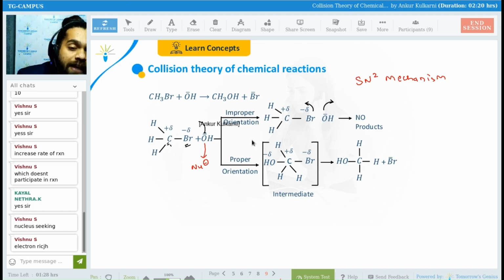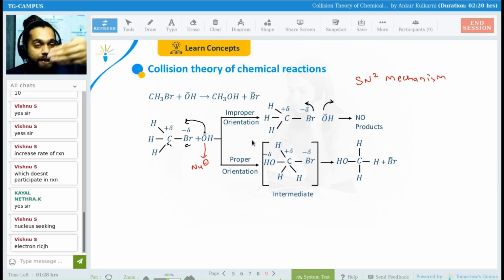If OH tries to attack from the front side, is the attack possible? Bromine itself is negative, OH itself is negative. If one negative is already there and one more negative comes close, it will not take place.